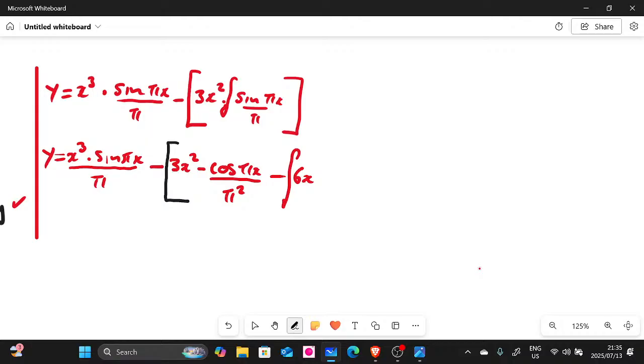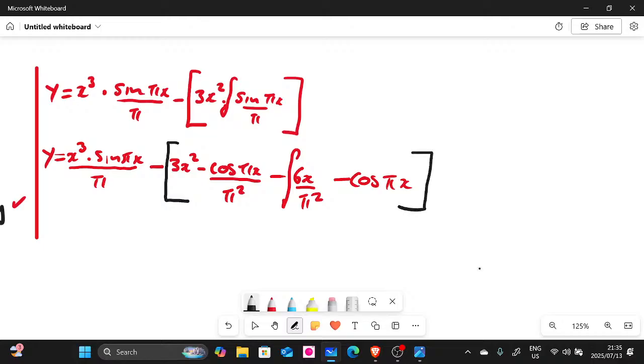Right, so we have this, right? And then we're gonna take all this here. Can I write here to the power of 2? So we can say negative, the integral of negative cos pi x. There we go, right?